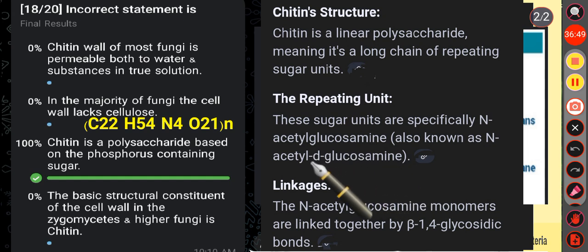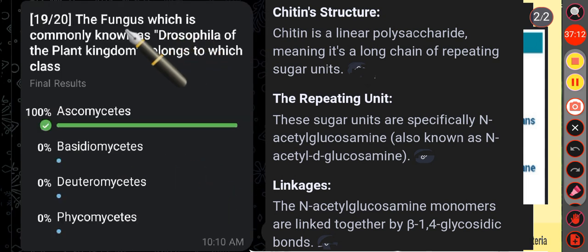Okay. Then the linkage, the N-acetyl glucosamine monomers are linked together by beta-1,4 glycosidic bond. Okay. So here option C is the incorrect one, because chitin is a polysaccharide based on the nitrogen containing sugar, not phosphorus containing sugar.